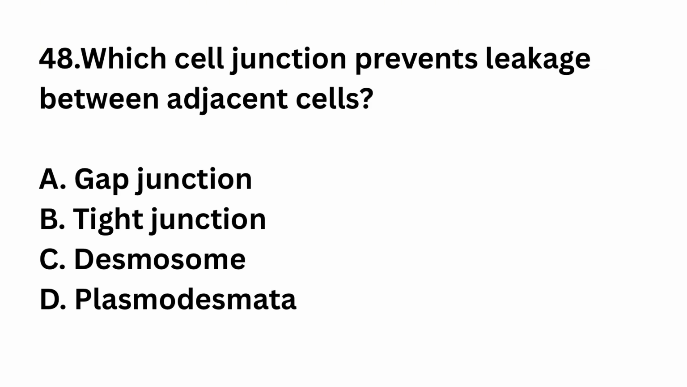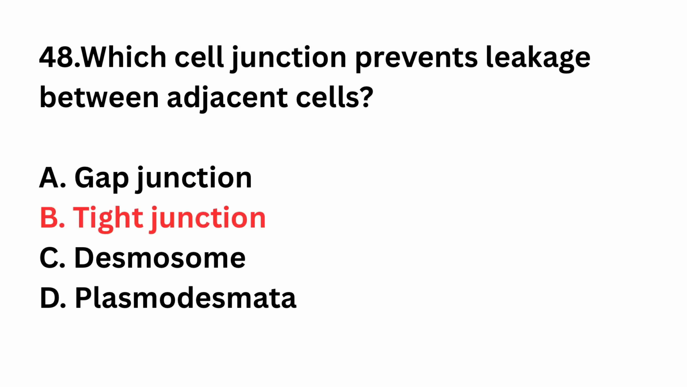Question number 48. Which cell junction prevents leakage between adjacent cells? Gap junction, tight junction, desmosome, plasmodesmata. The right answer is option B, tight junction. Tight junctions seal neighboring cells.